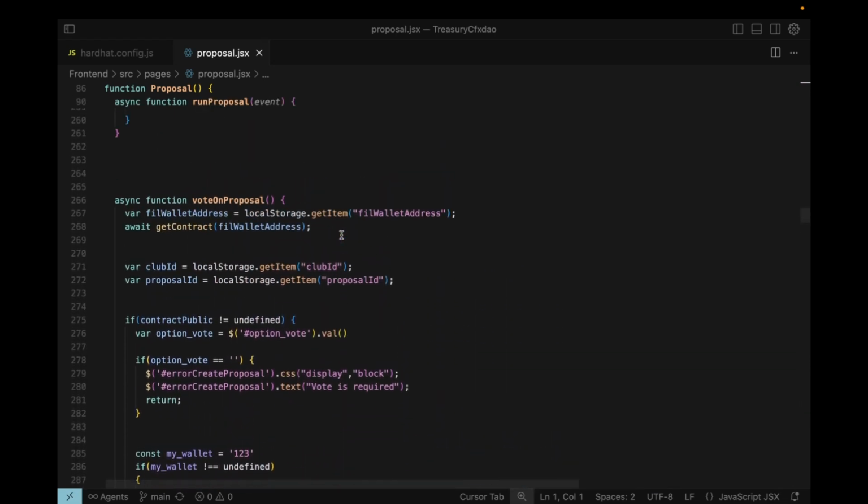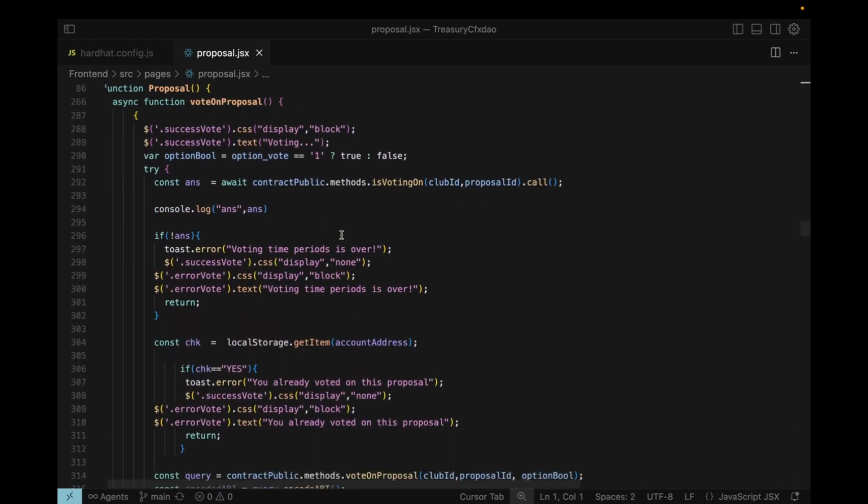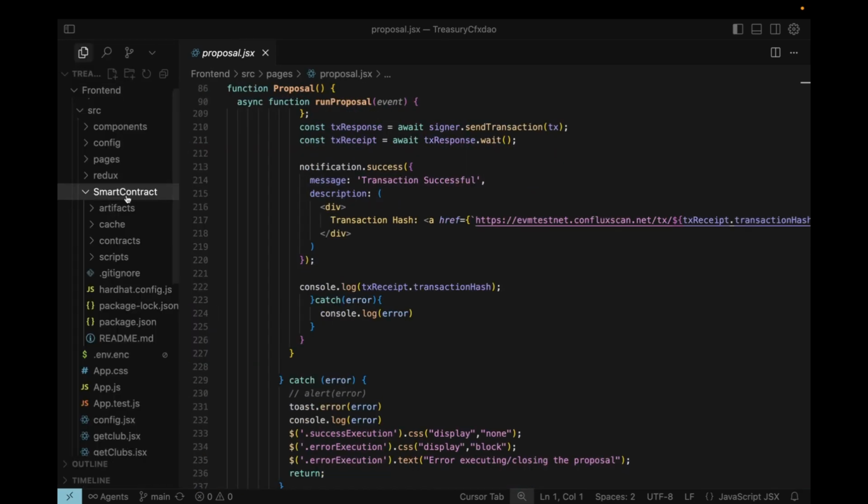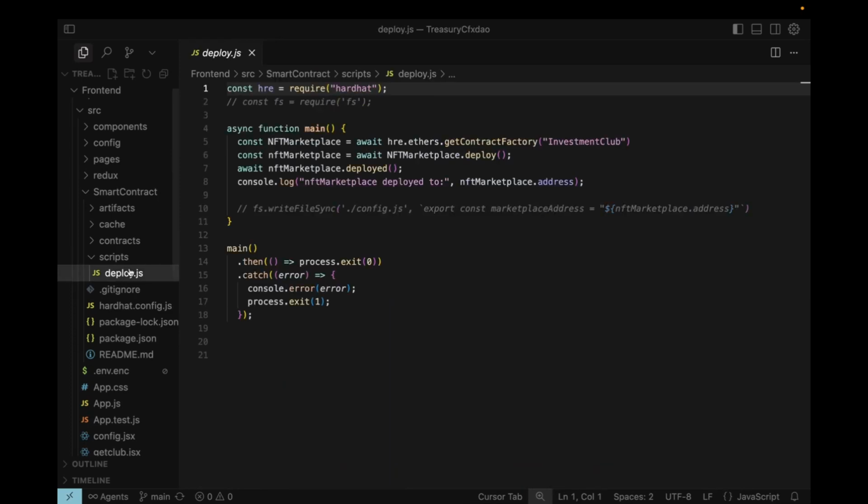Let's understand the smart contract integration. This Hardhat script is used to deploy the Investment Club smart contract to the blockchain. It first loads the contract factory, which acts as a blueprint for deployment, and then calls the deploy function to create a new instance of the contract. After waiting for the deployment to complete with .deployed, it logs the deployed contract's address to the console so the developer knows where the contract is located on-chain.